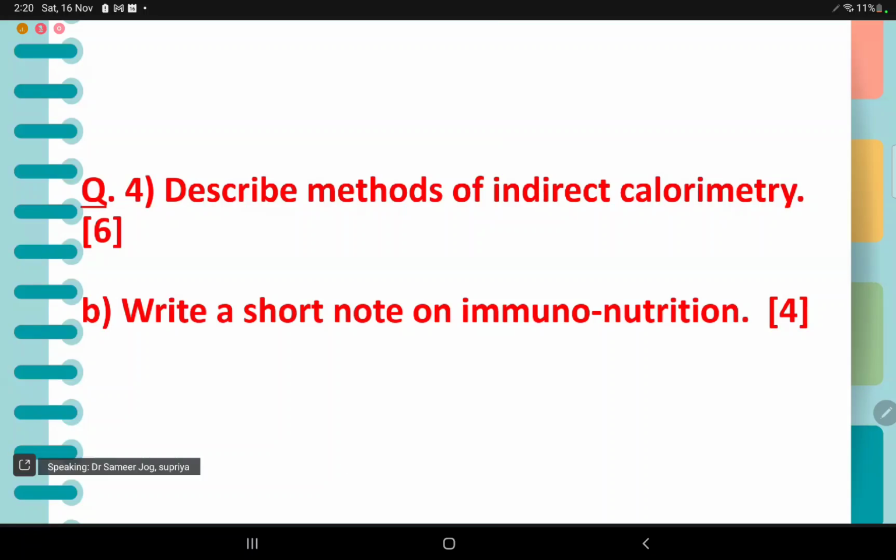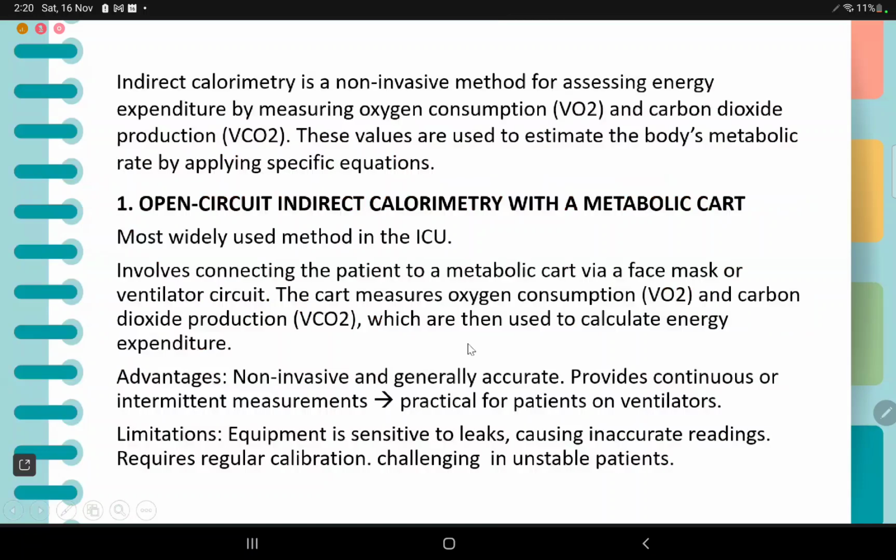Fourth question is describe methods of indirect calorimetry for 6 marks and write a short note on immunonutrition for 4 marks. So indirect calorimetry is a non-invasive method for assessing energy expenditure by measuring oxygen consumption, VO2, and carbon dioxide production, VCO2. These values are used to estimate the body's metabolic rate by applying them to specific equations.